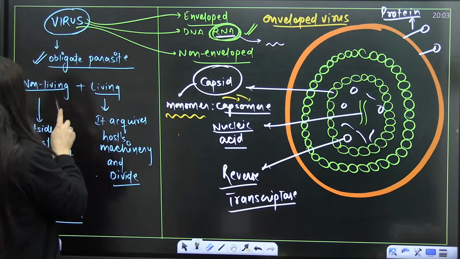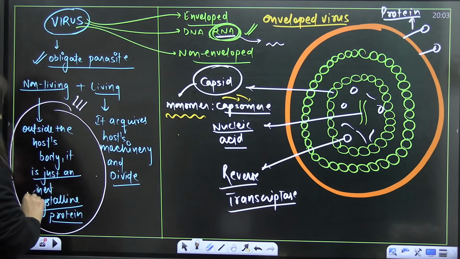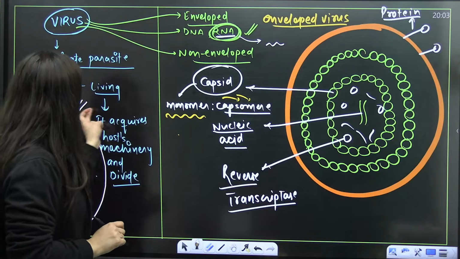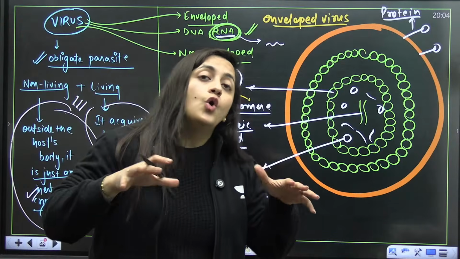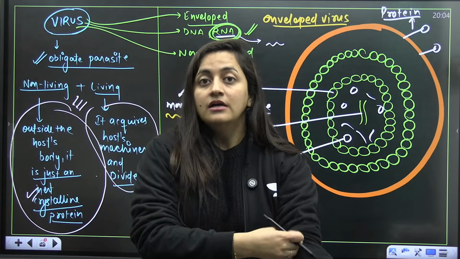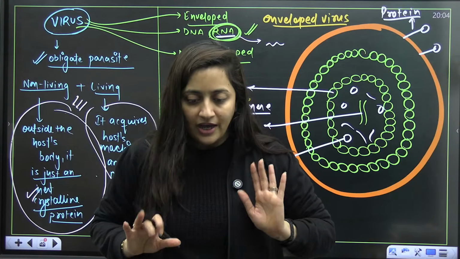I told you that outside the body, they are just non-living things. This is just an inert crystalline structure or protein, but inside the body it is living, because it will hijack the host machinery. It will use host enzymes, right? So how can it use it? Firstly, it has to enter the host body. Are you getting my point?